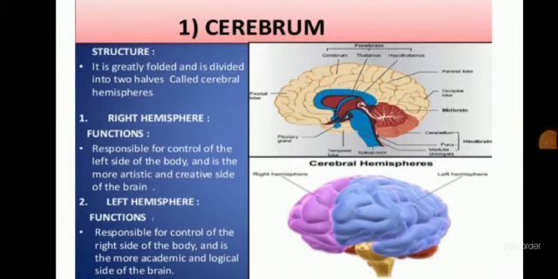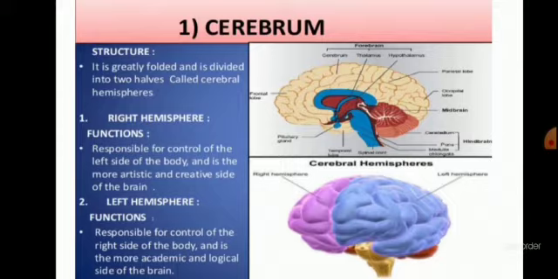Cerebrum is divided in two parts, left and right hemisphere, and these both are connected together with the corpus callosum. Right hemisphere controls the movements of the left side of the body. They work opposite to each other. Right hemisphere controls the functions of the left side of the body, and the left hemisphere of the cerebrum controls the functions and activities of the right side of the body.